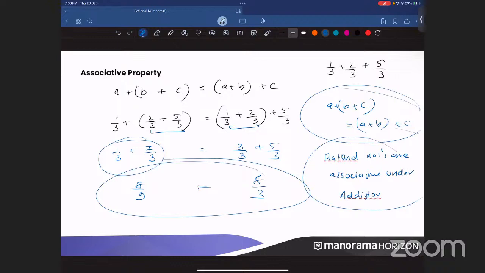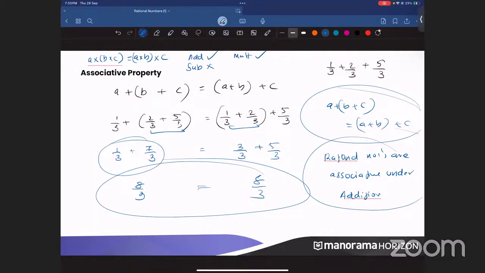Same as commutativity. Subtraction was not commutative in the rational numbers, right? No. So here, addition is associative. Subtraction is not. And when I talk about multiplication, multiplication is also associative. That is, A into B into C will be equal to A multiplied by B, the whole multiplied with C. That is, A multiplied by (B into C) will be the same as (A multiplied by B) multiplied with C.